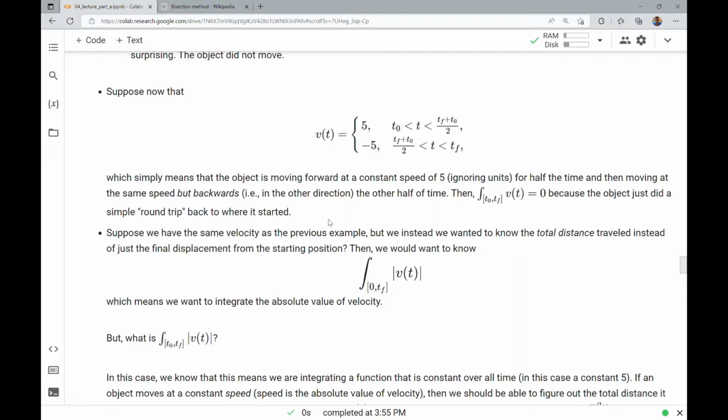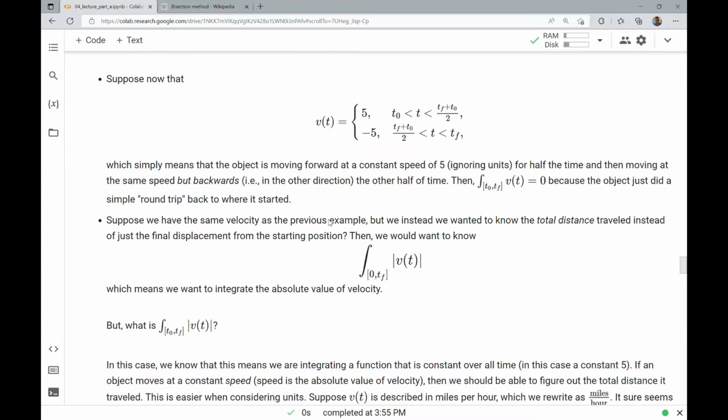And then it's going to move at the same speed but backwards, in other words, in the other direction, the other half of the time. In this case, also the integral of v of t is 0. The final displacement from the starting position is 0 because the object just did a simple round trip back to where it started. It went forward at a speed and it went backwards at the same speed over the same amount of time. So of course it ends up where it started.